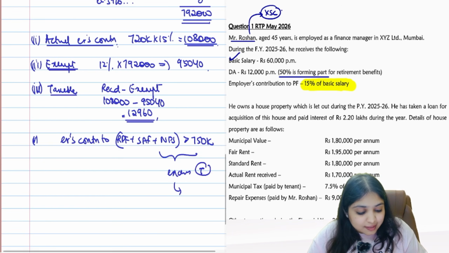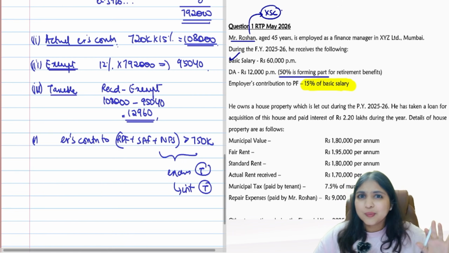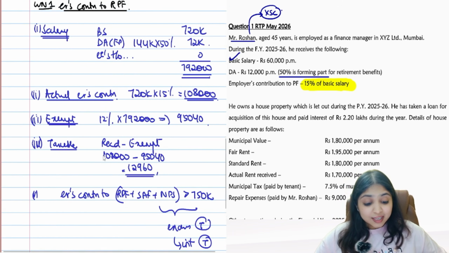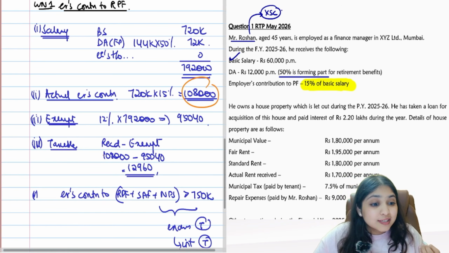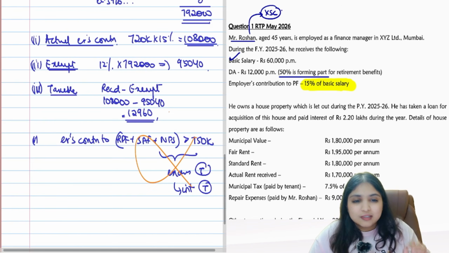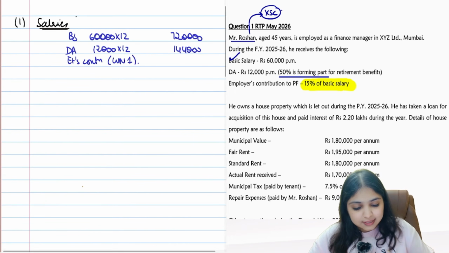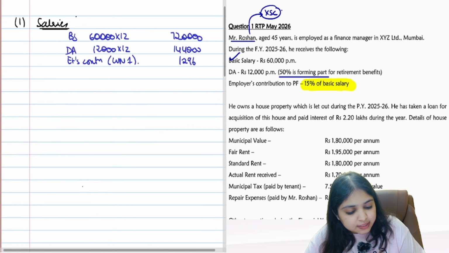Then on this excess, I will find what is the interest. That interest also will be taxable as perquisite. But here tell me, in this question, is it more than 7,50,000? In this question, employer's contribution is only 1,08,000, guys. It is not more than 7,50,000. Therefore, in this question, all this drama will not come into the picture. So in this question, what is my taxable employer's contribution? 12,960. I'll take it to my main answer. Easy. This was pretty simple.